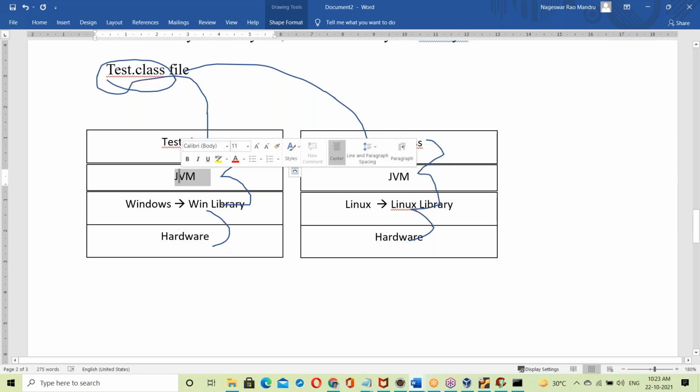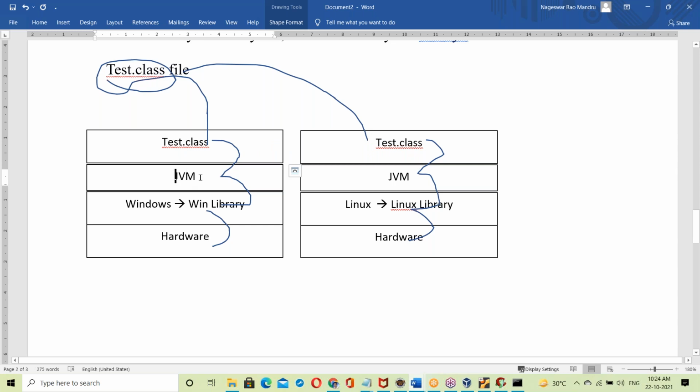So why is the JVM OS dependent? The reason is the JVM is developed in C++. The JVM is a C++ exe file. So the JVM is not a Java program. If it is developed in C++, it is an exe file, the C or C++ exe file concept, right? Since it's an exe file, it's OS dependent.